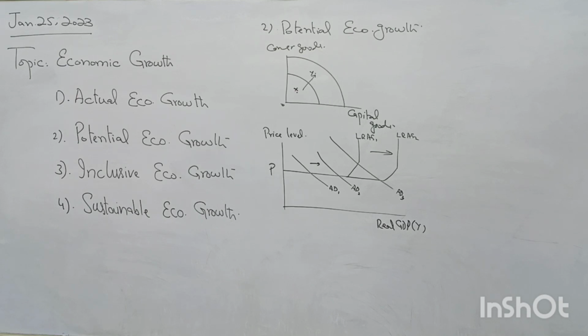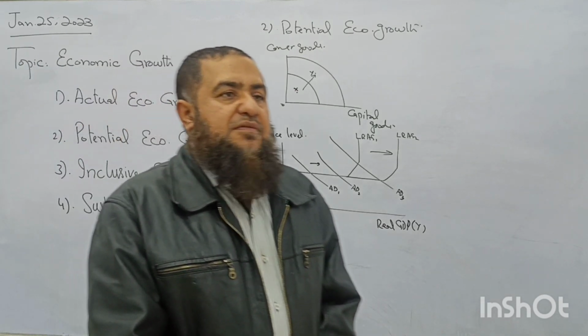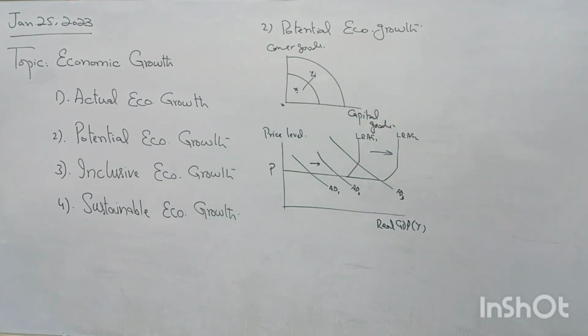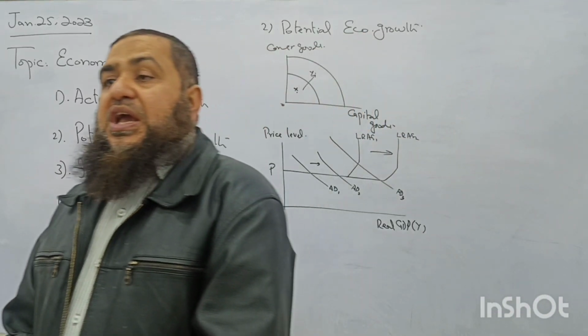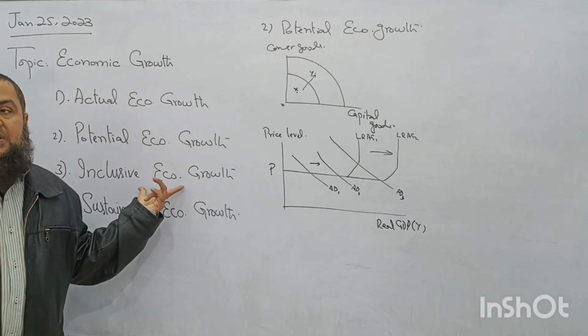So whatever income is earned, it does not mean that the benefits of growth are only concentrated to the rich people and they are not going to be enjoyed by the poor people. If we have the distribution of these goods and services which are produced by a country, and we have fair distribution of goods and income and opportunities, so that economic growth is called inclusive economic growth.